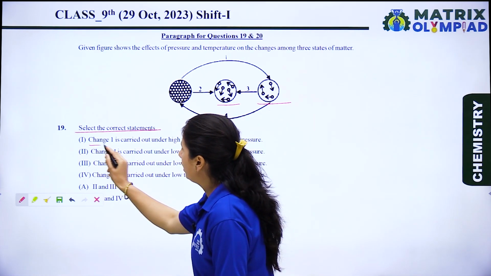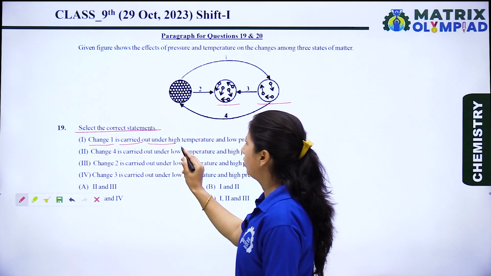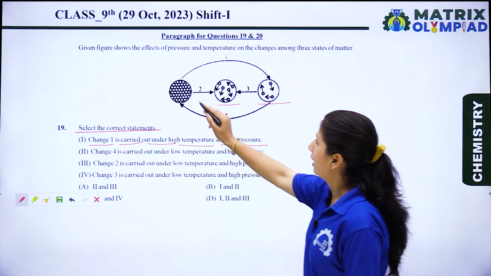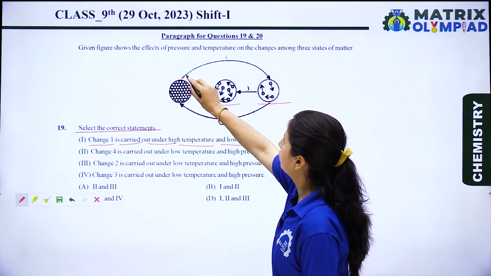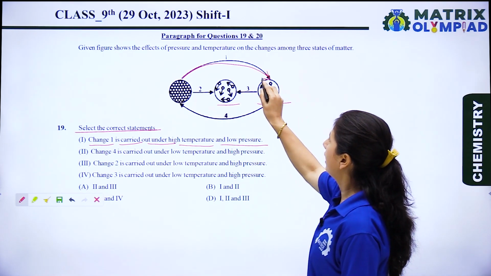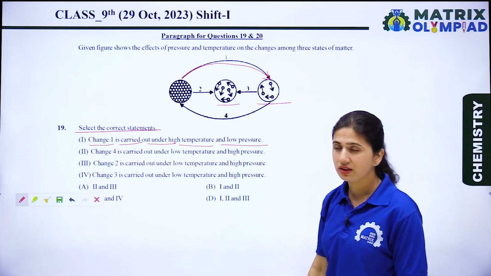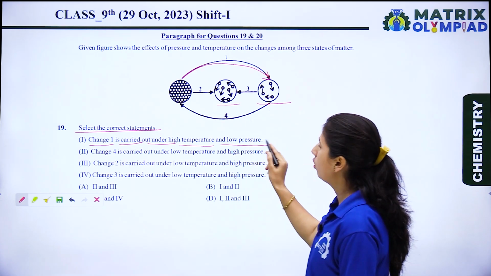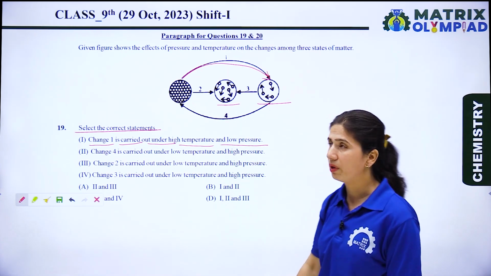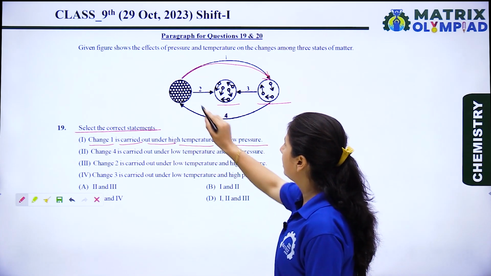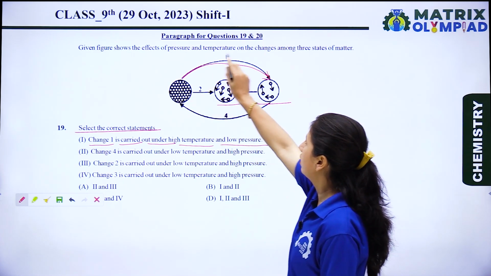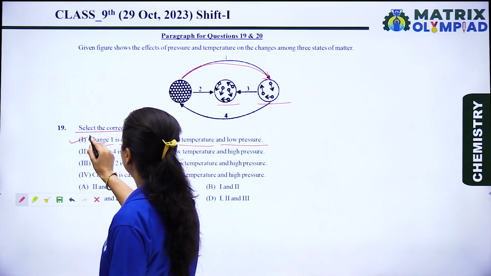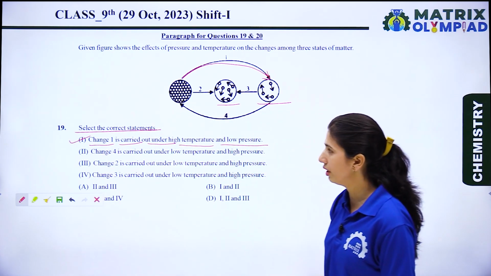First is, change first is carried out under high temperature and low pressure. Okay, let's see the change first. Change first means when solid converts into gaseous state. So change first is carried out under high temperature and low pressure. This is a right statement because we know that when we increase the temperature, then solid converts into gaseous state. So the first option is the correct statement.